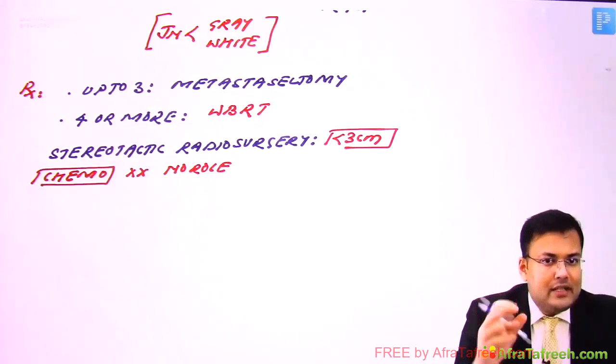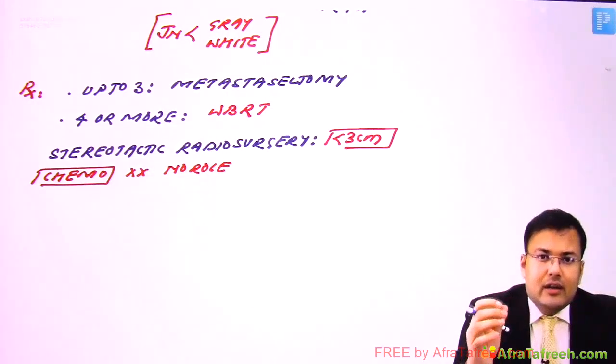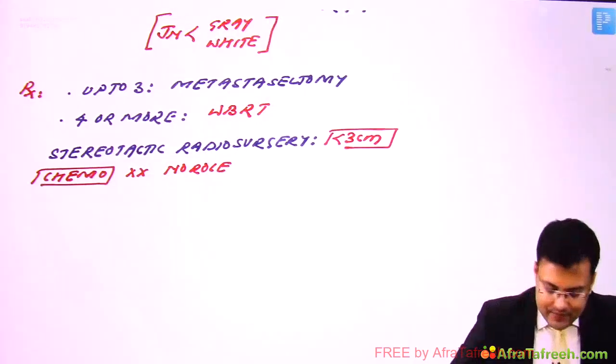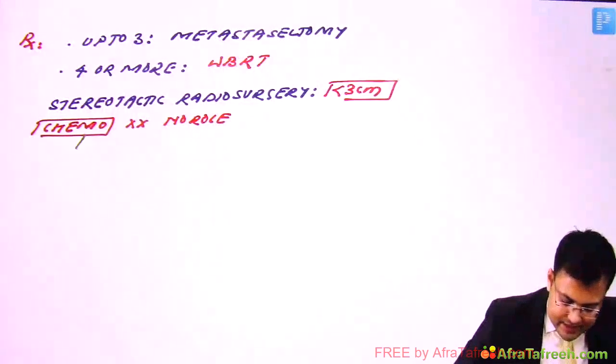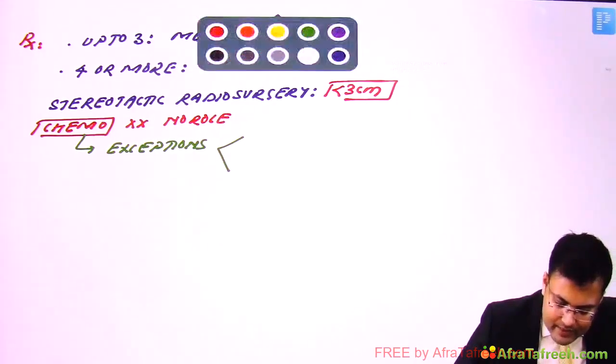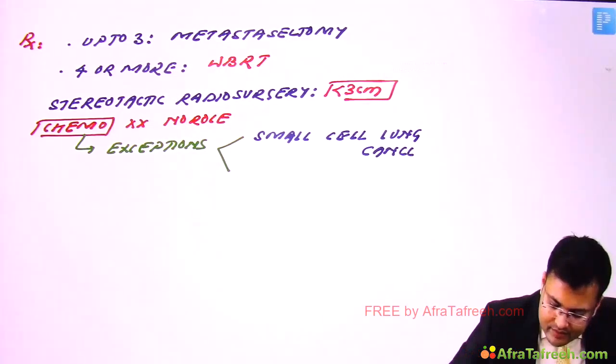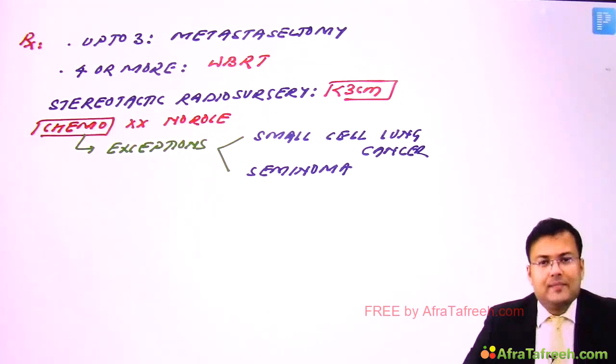So if the primary is small cell lung cancer or seminoma, in these cases we use chemotherapy. So what are the exceptions? Means the conditions where you can use chemotherapy. So first, if the primary is small cell lung cancer, or primary is in the testes, and the tumor is seminoma.